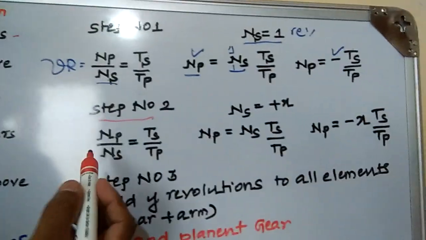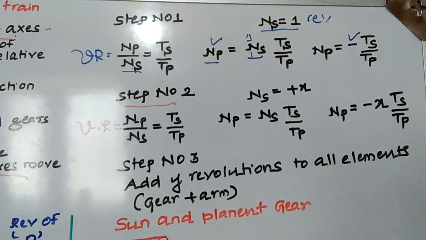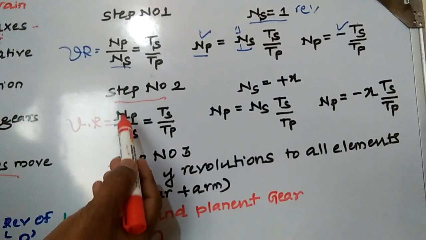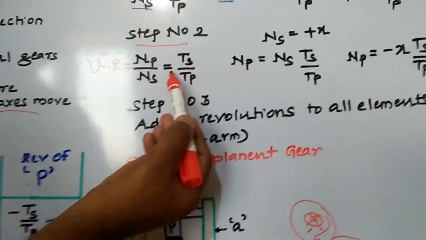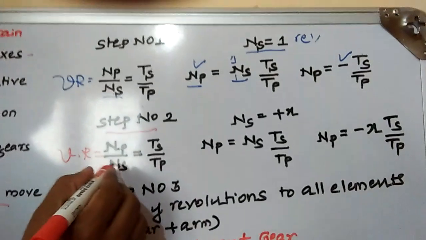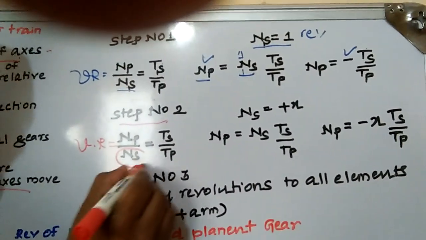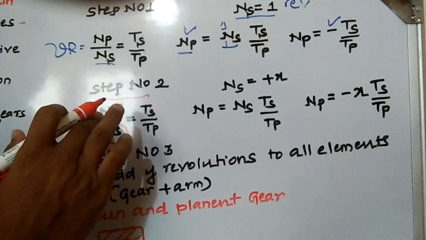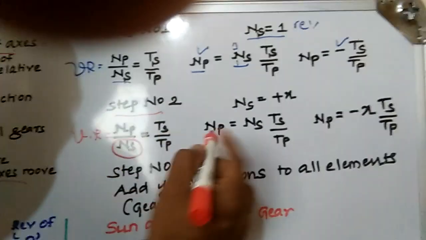Here also same thing. What is the velocity ratio made by the planet gear? Once again the same velocity ratio, Np by Ns equal to Ts by Tp. You have to remember this concept: always keep the driver as the denominator and the follower as the numerator.